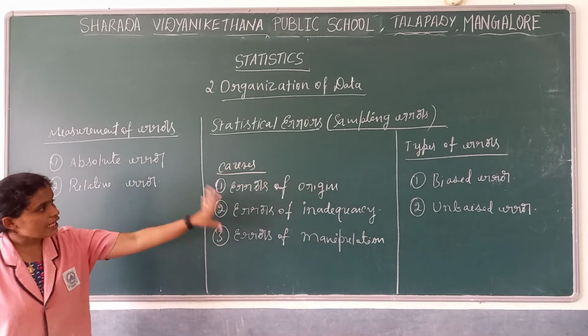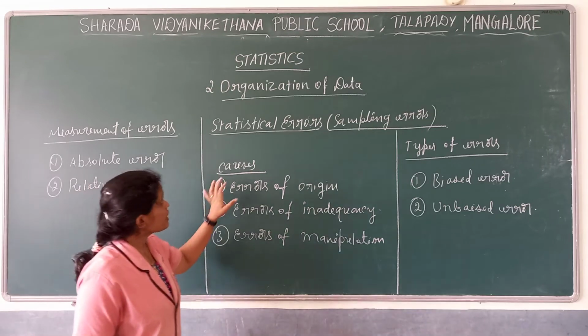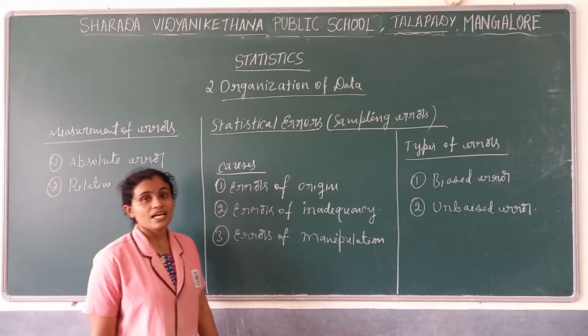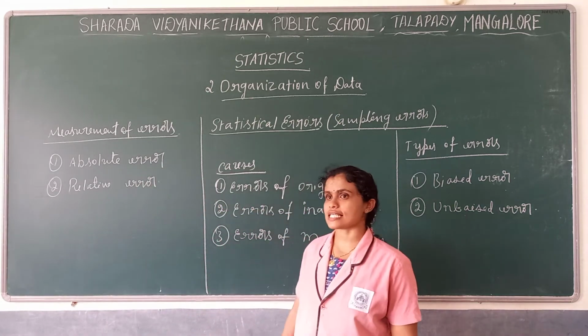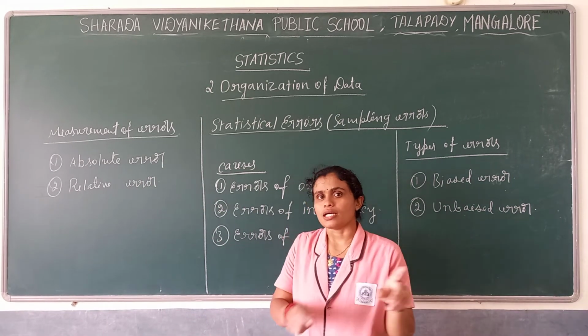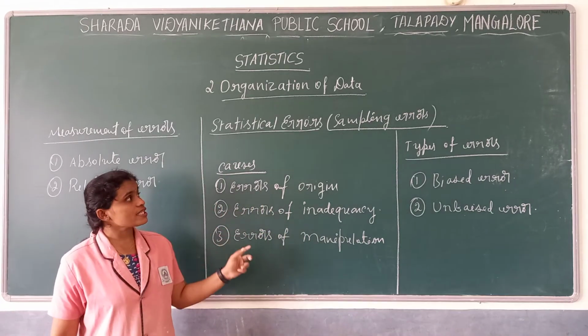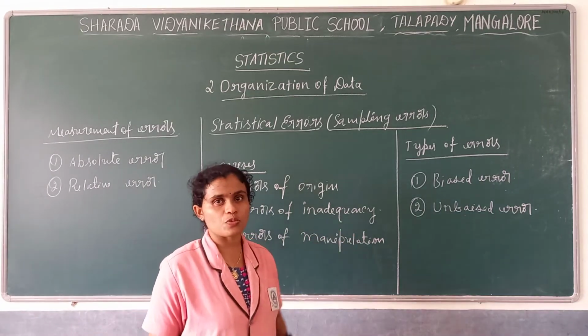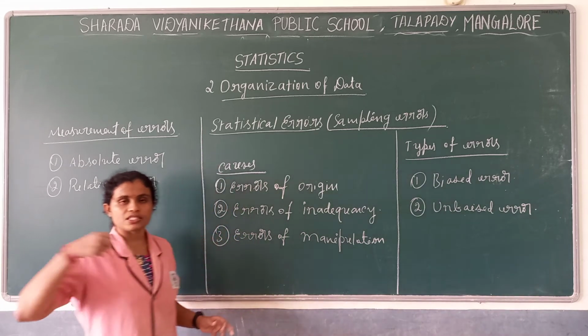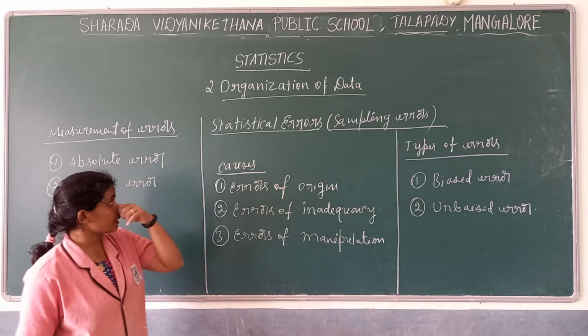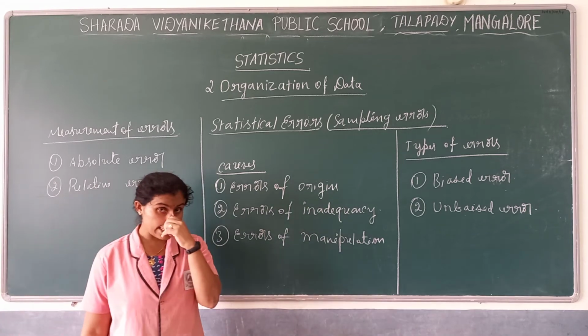Now we come to the end of this particular chapter. There is one small topic remaining, that is statistical errors. We have seen while studying census enumeration and sample survey that there are no sample errors. Here we get sample errors. Now what is that sample error? Which kind of errors do we get in the case of sampling, while selecting samples or after selecting samples? We call it a sample error, or statistical error.